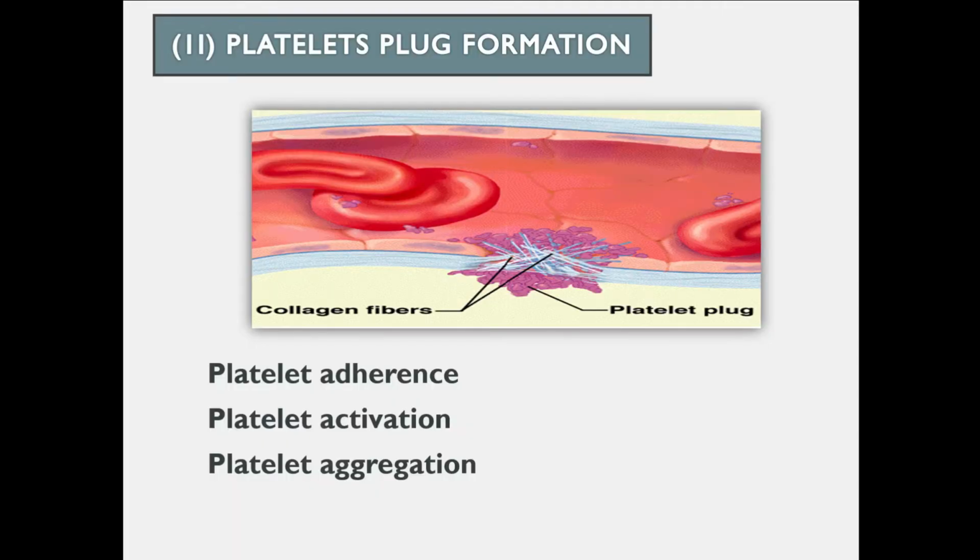And the second important thing that plays an important role in hemostasis is the platelet plug formation. You must know what platelets are. Platelets are a special type of cell present in your blood, and platelet plug formation includes three steps. First of all, platelet adherence, and then platelet activation, and then platelet aggregation.